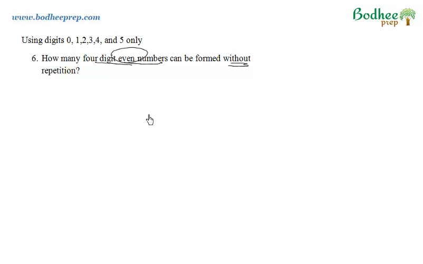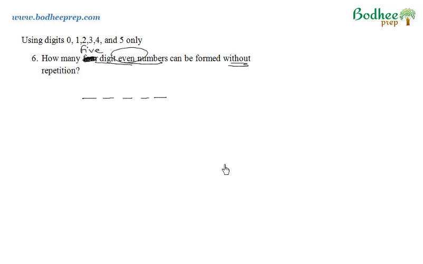Here we have to solve in a different way. First of all, I'll discuss the wrong approach of solving this question, which is what most people do. Here it is 4 digits, so I'm just changing it. Let me make it 5 digits. So we have to make 5-digit even numbers without repetition. Nothing will change had it been 4 also.